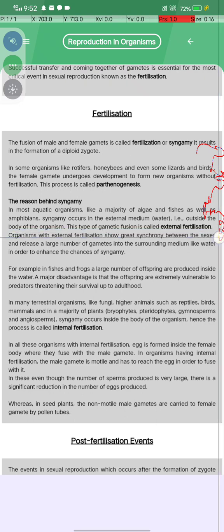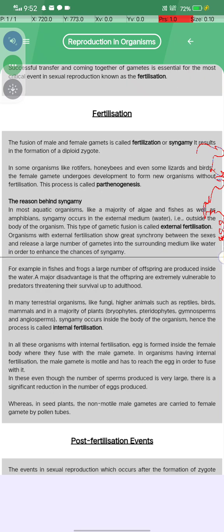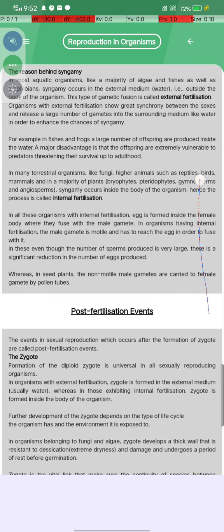Organisms with external fertilization show great synchrony between the sexes and release a large number of gametes into the surrounding medium like water in order to enhance the chances of syngamy. For example, in fishes and frogs, a large number of offspring are produced inside the water, and the major disadvantage is that offspring are extremely vulnerable to predators threatening their survival up to adulthood.